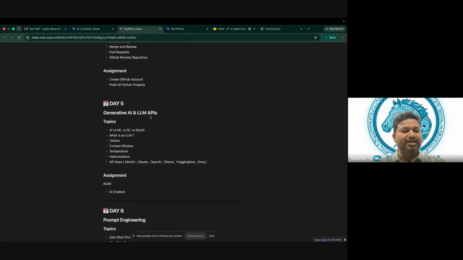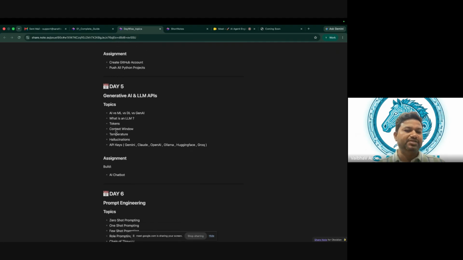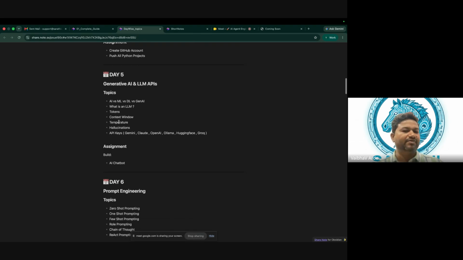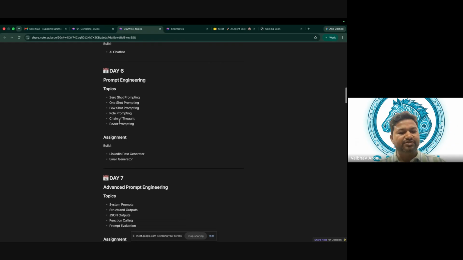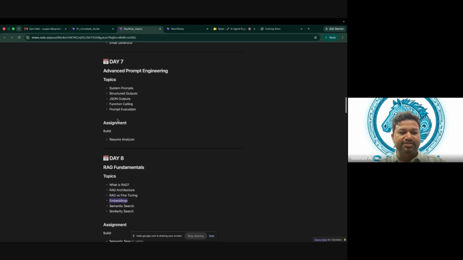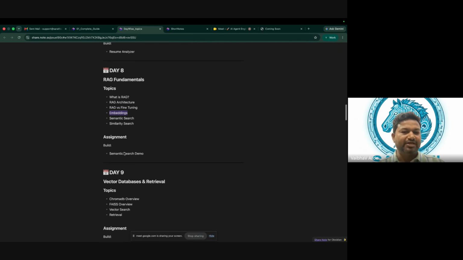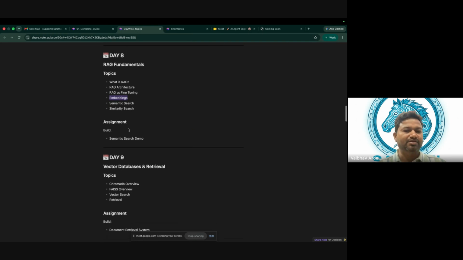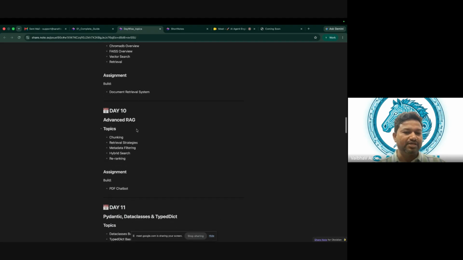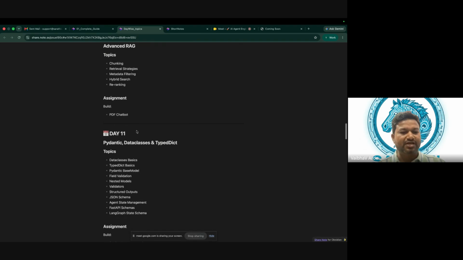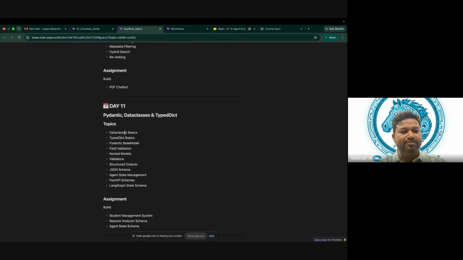Then generative AI, LLM APIs. This is a theoretical knowledge where we will do practicals as well, but this will be new with respect to AI. Again, the prompt engineering, this is with respect to AI. Advanced prompt engineering with respect to AI. RAG entirely is the fundamental for any agentic AI applications. Vector databases, even this topic is with AI. Same goes with advanced RAG. And now we are again here.